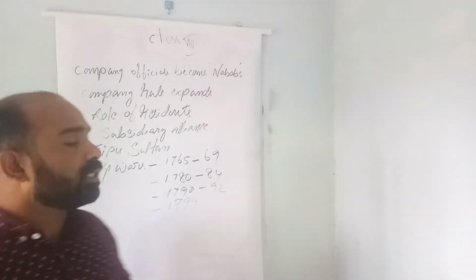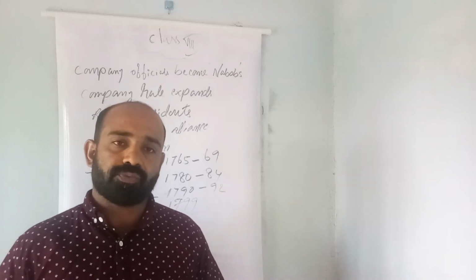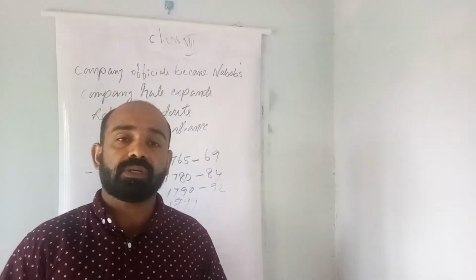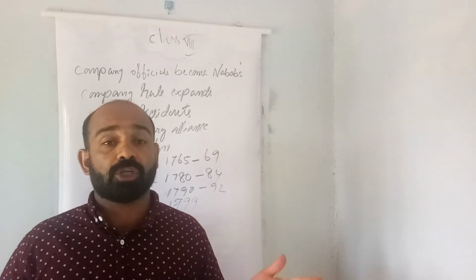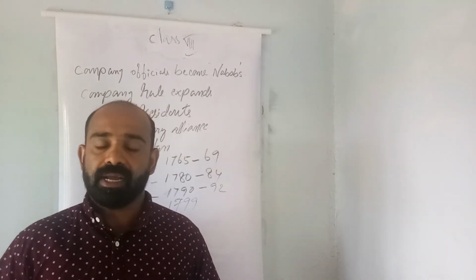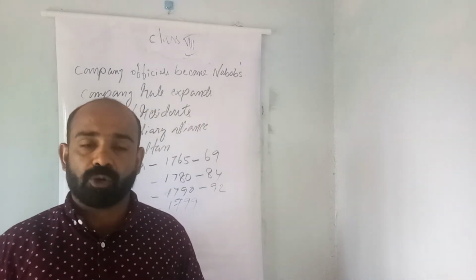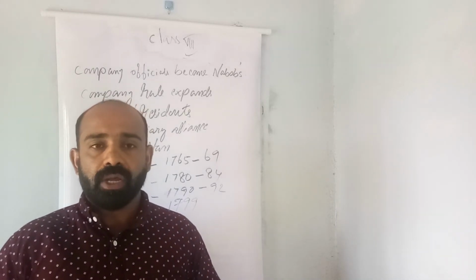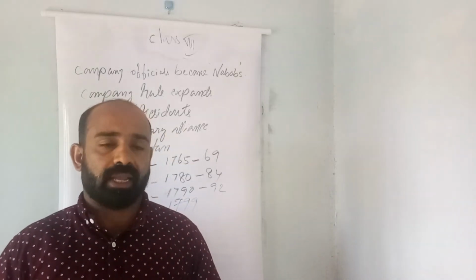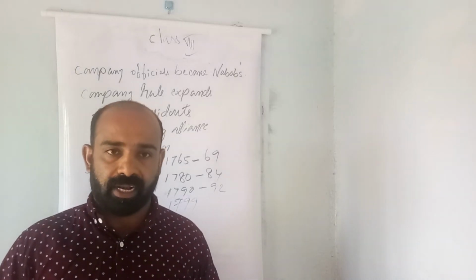Now let's talk about Tipu Sultan. He was the ruler of Mysore. His father was also a great ruler in Mysore. He was Hyder Ali. So Hyder Ali and Tipu Sultan, both of them were not at all ready to cooperate with the English company. They never allowed the English company to establish supremacy over South India. They created a great challenge to the English company. And so, in order to control South India, the English company wanted to fight with Tipu Sultan and Hyder Ali.